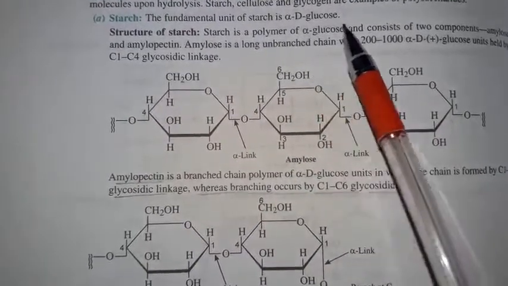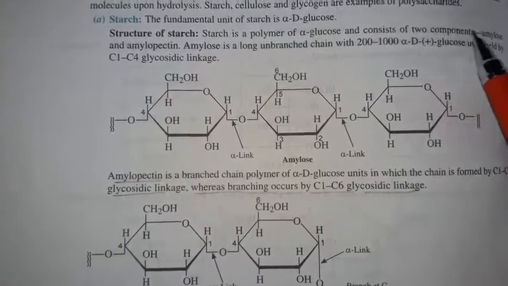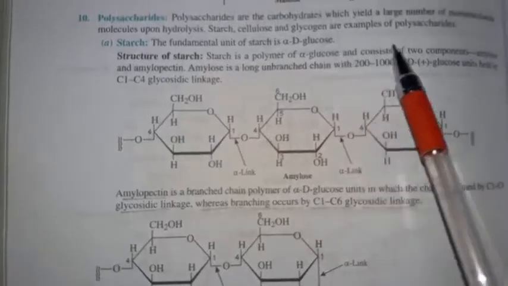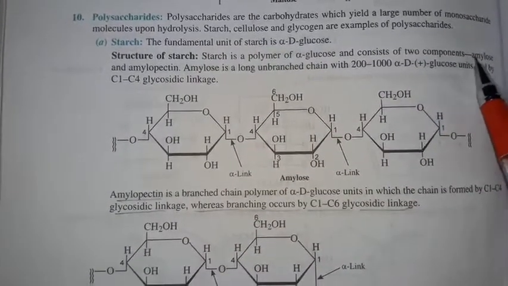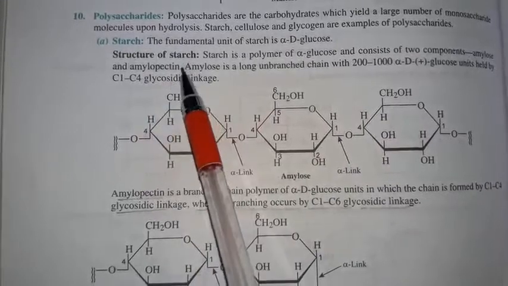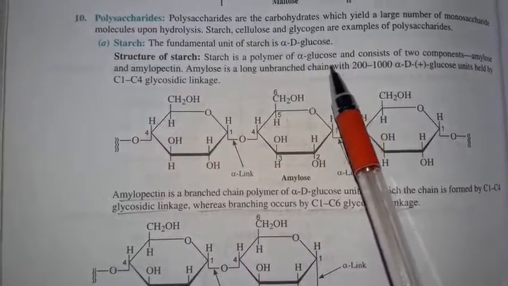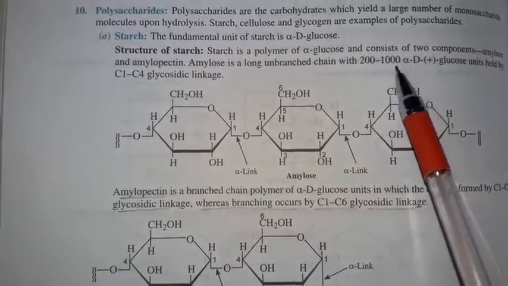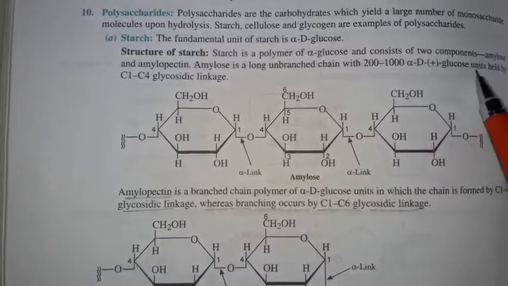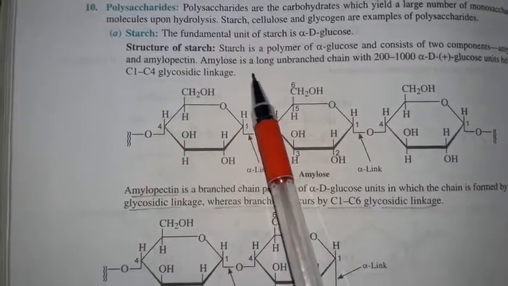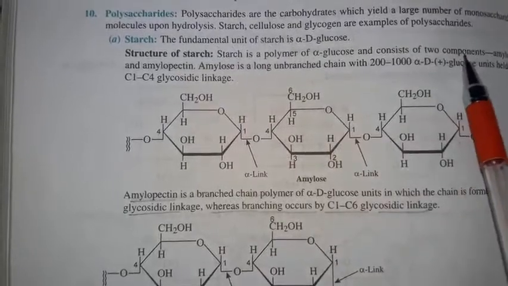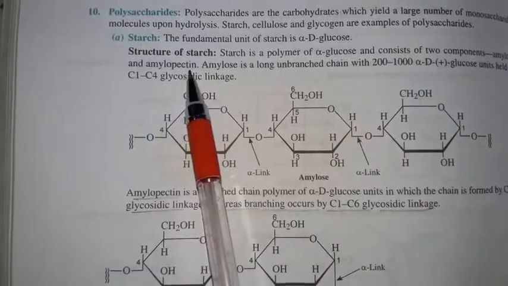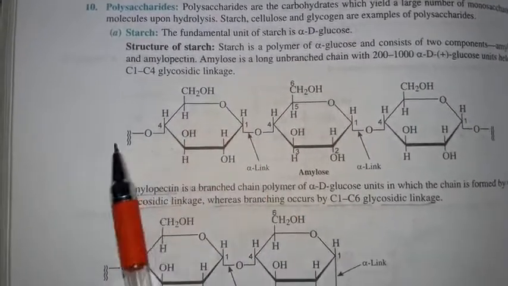Starch is a polymer of alpha-glucose and consists of two components, amylose and amylopectin. Amylose is a long unbranched chain with 200 to 1000 alpha-D-glucose units held by C1-C4 glycosidic linkage. So starch has two components, amylose and amylopectin.